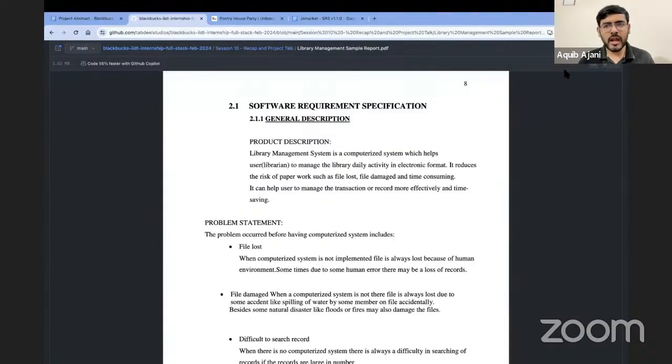Regarding the submission of the project, as far as I know, the submission is going to be April last week. By the end of April, you have to submit this project which you are building. So the abstract, the project report, as well as the project final code submission, everything will happen by the end of April. Those are the timelines.